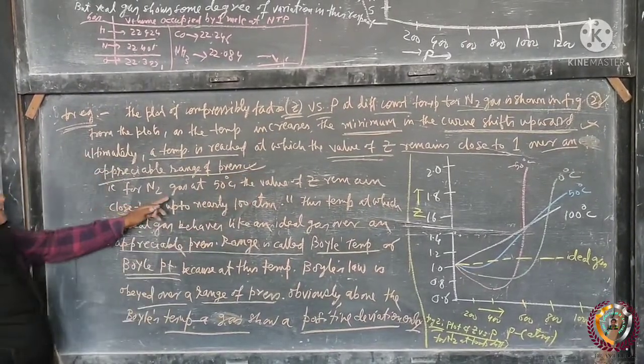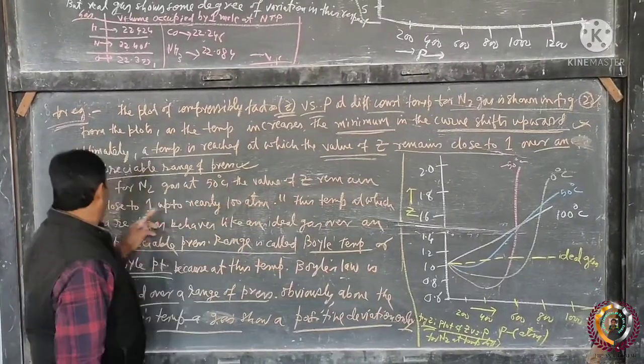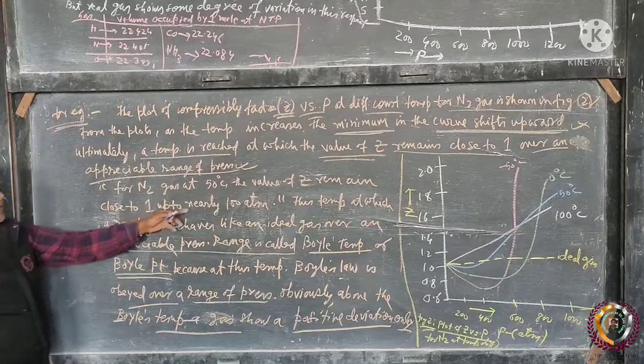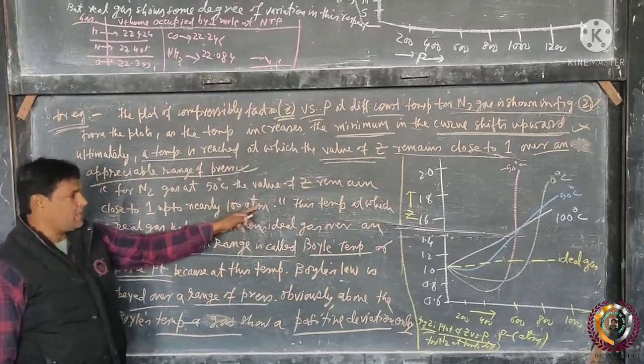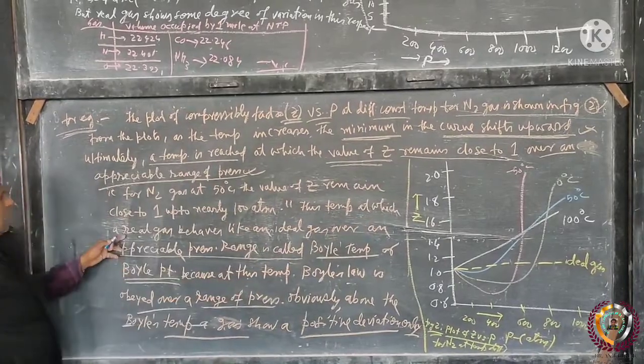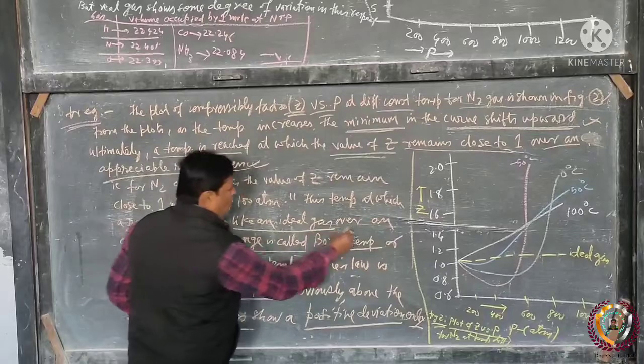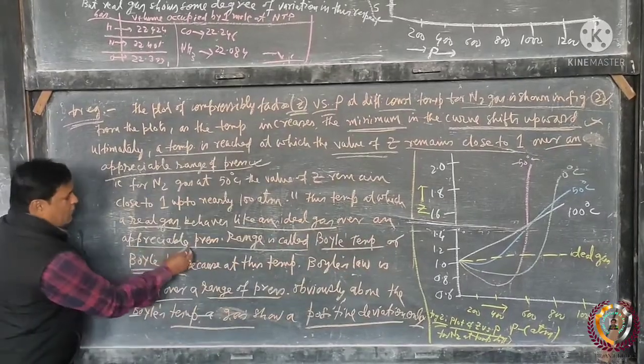That is, for N2 gas at 50 degrees centigrade, the value of Z remains close to 1 up to nearly 100 atmosphere. Thus, the temperature at which a real gas behaves like an ideal gas over an appreciable pressure range